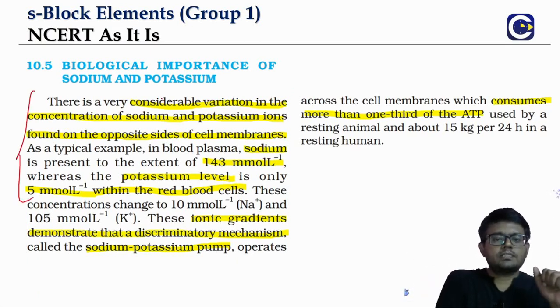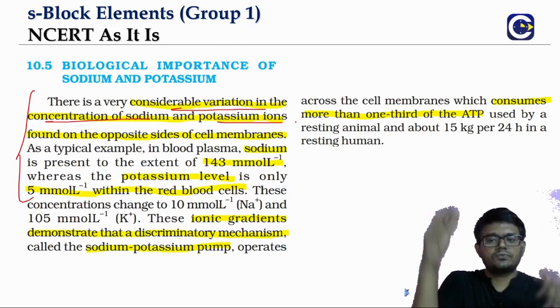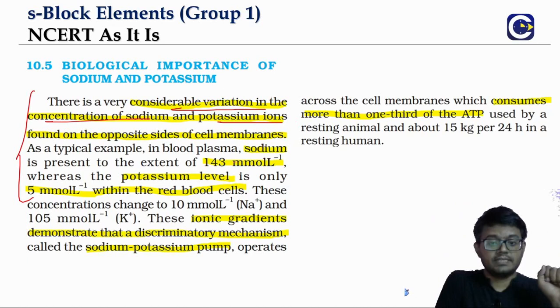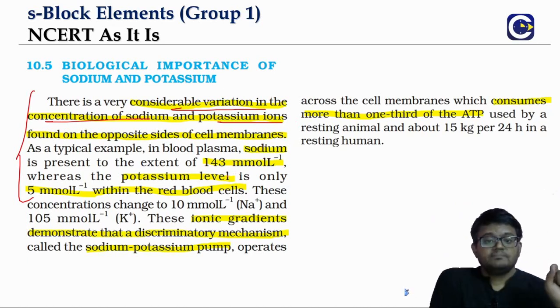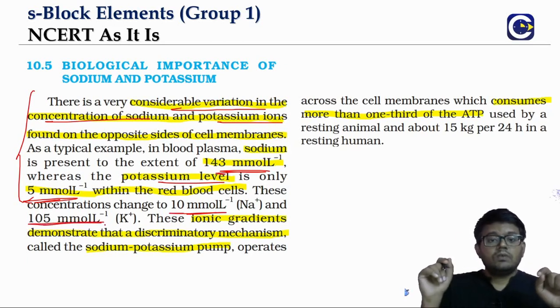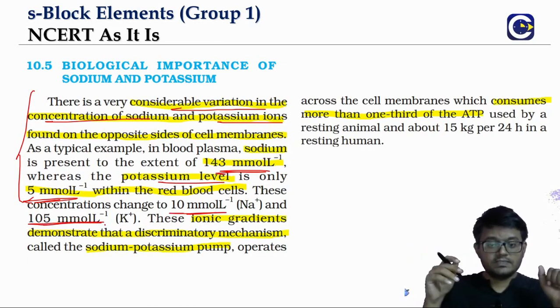There will be a considerable variation in the concentration of sodium and potassium ions across the cell membrane. In terms of numbers, outside, sodium is typically like 143 millimole per liter, whereas potassium is 5 millimole outside. Inside, sodium will be just 10 millimole per liter, whereas potassium will be 105 millimole per liter. This talks about the difference in the concentration levels.